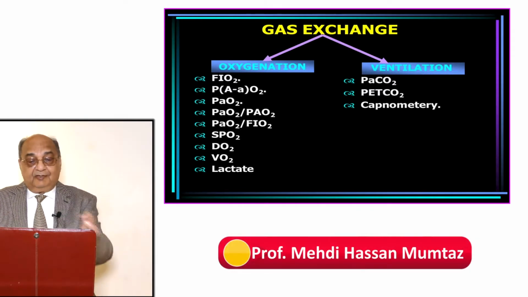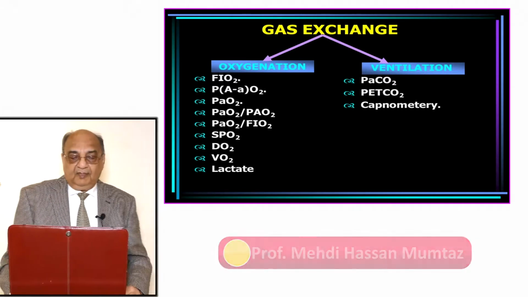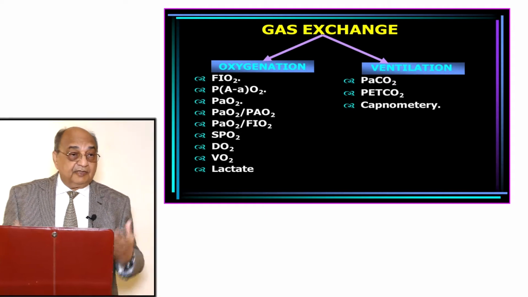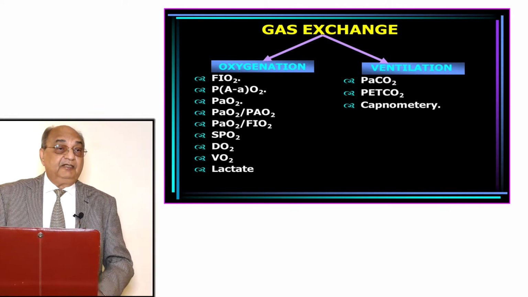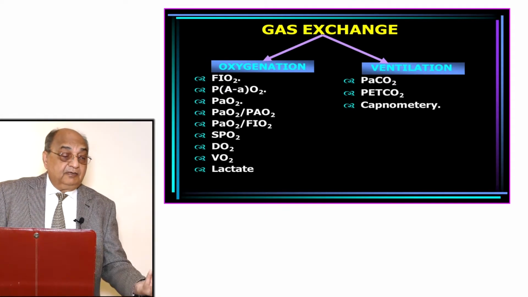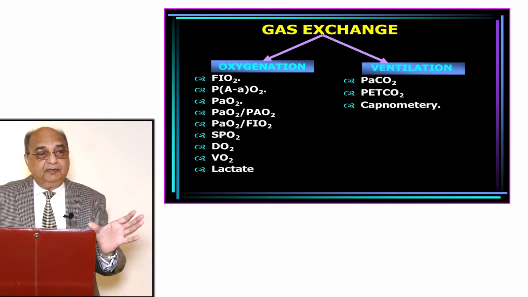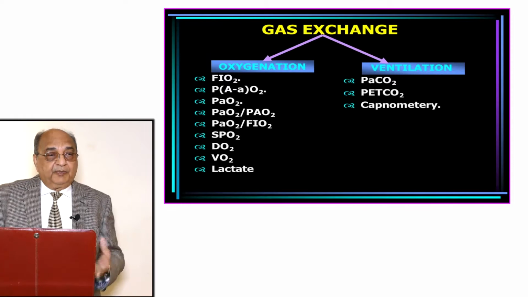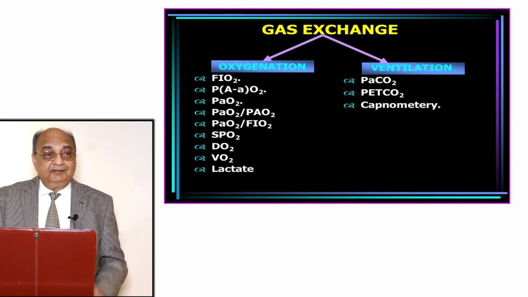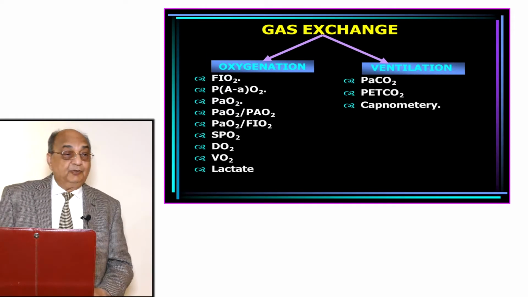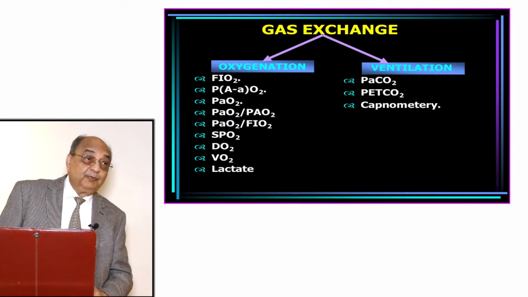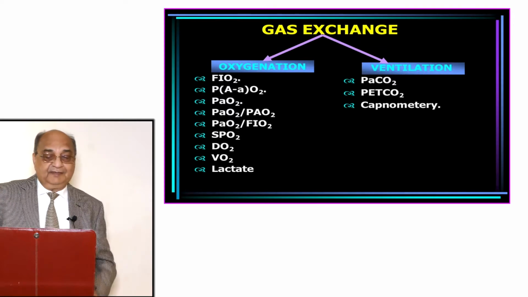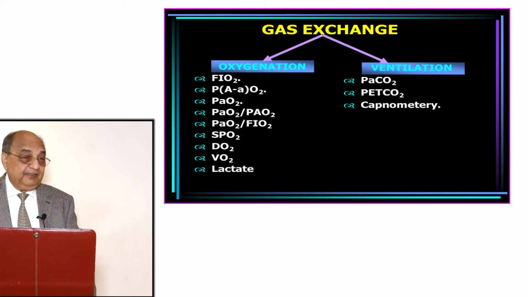Right, so then on the ventilation side, we look at the partial pressure of carbon dioxide in the blood, PaCO2. Now, carbon dioxide has passed through the alveolar capillary pathway and has gone into the alveoli. And what is the pressure of carbon dioxide in the alveoli? That is called PetCO2. That's very important also. We have to look at the difference. Then we do the capnometry.